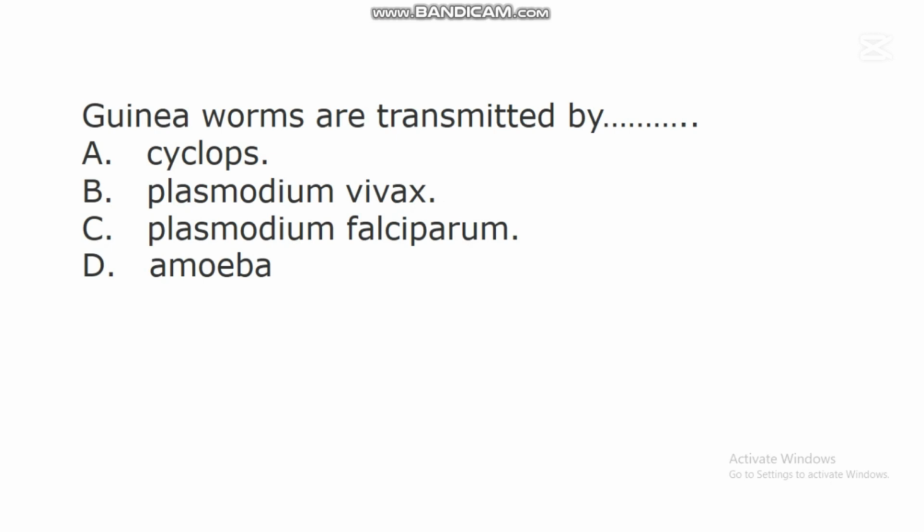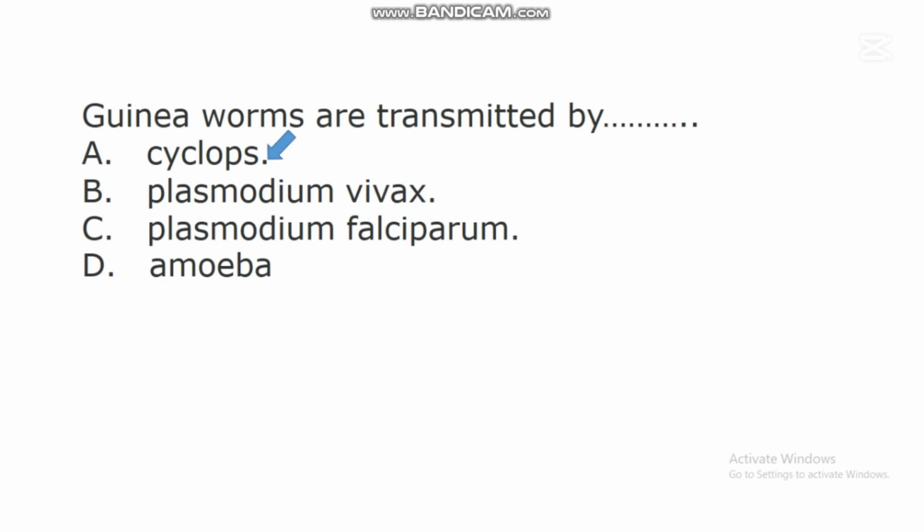The next question says, guinea worms are transmitted by dash. A. Cyclops. B. Plasmodium vivax. C. Plasmodium falciparum. D. Amoeba. In this question, the correct answer is A.